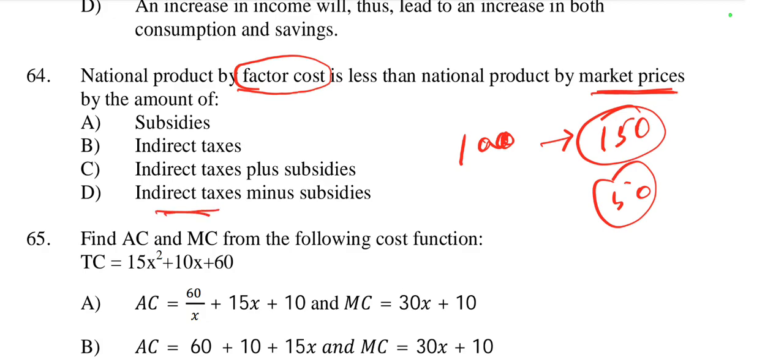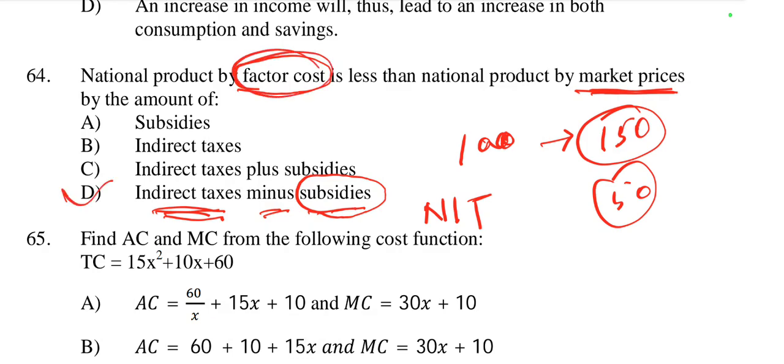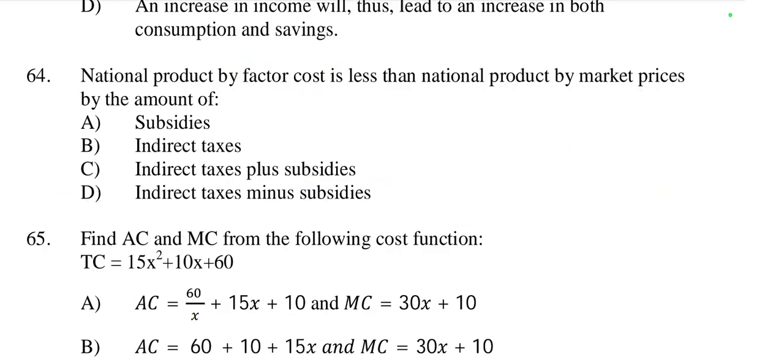Net indirect tax means indirect tax minus subsidy. So when we add indirect tax and if there is any kind of subsidy, we deduct the subsidy. So it is called net indirect tax. When we deduct net indirect tax from market price, we get factor cost. So here option number D is the right option.